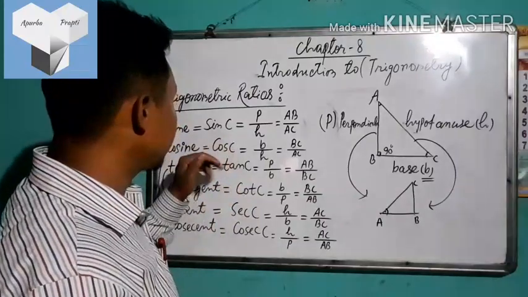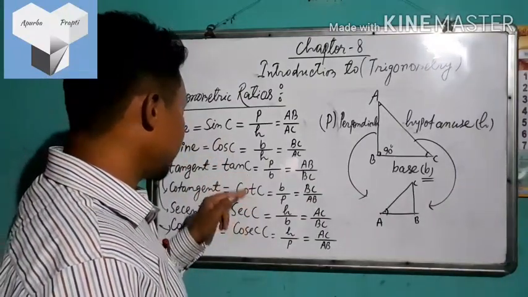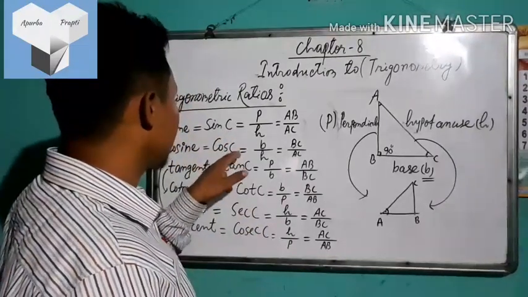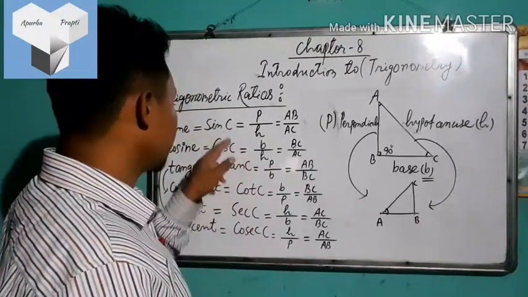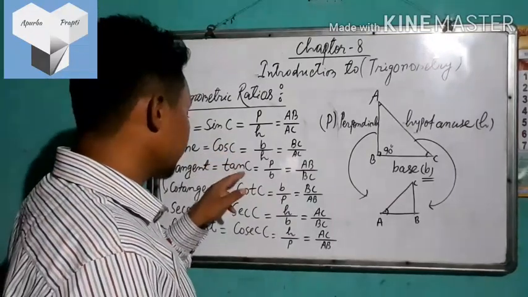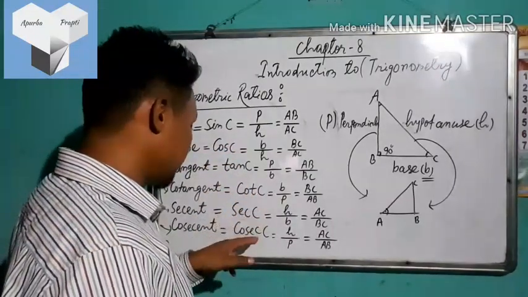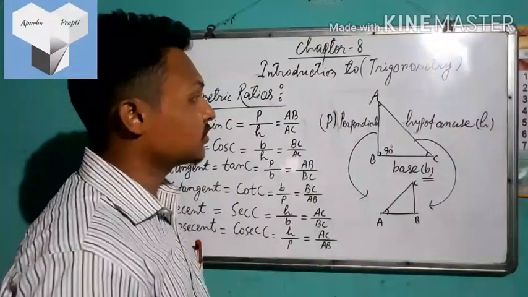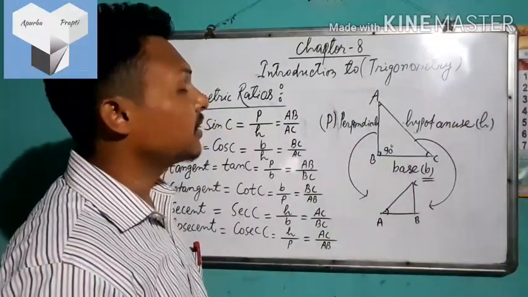In the same way, we can get tan A, cot A, sec A, cosec A, as well as sin B, cos B, tan B, cot B, sec B, cosec B. In this way, we can find all the trigonometric ratios for the other two remaining angles.